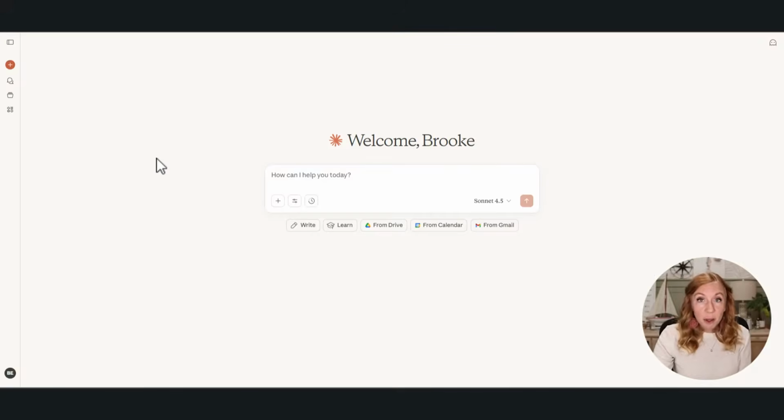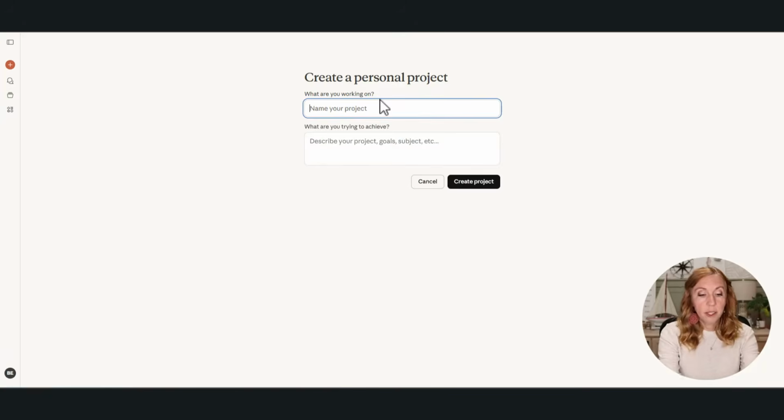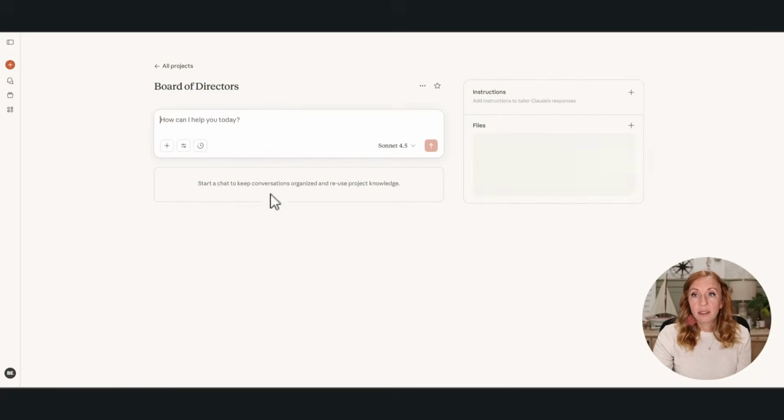All right, so here we are inside Claude. The first thing that we need to do is create a project. So to do that, you're going to come here to projects, and you're going to do a new project. And I'm going to call this board of directors. You can then give it a goal or a description of this project if you'd like. You don't have to. You can just leave it board of directors if that's what you want. So now I have this board of directors project created.